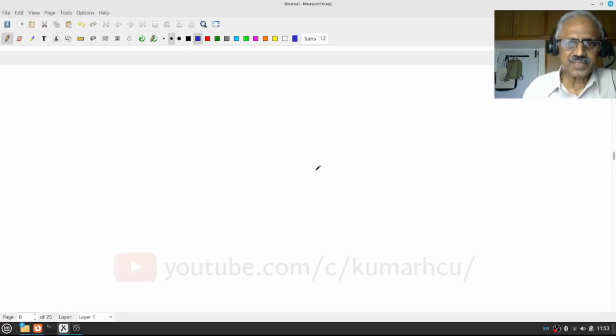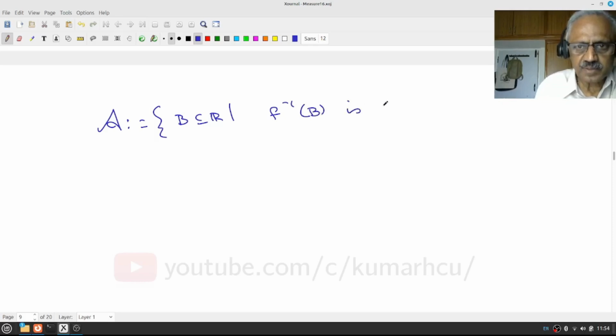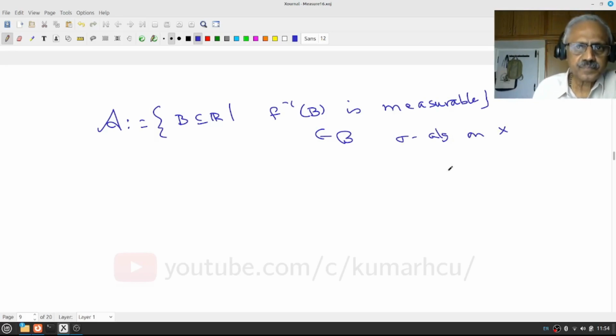Okay, the trick is the following: let A be the set of subsets B of R so that F inverse of B is measurable. That means this will belong to script B, the sigma algebra on X. Right?